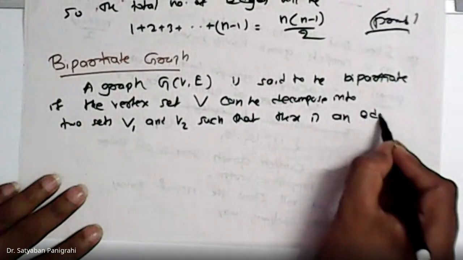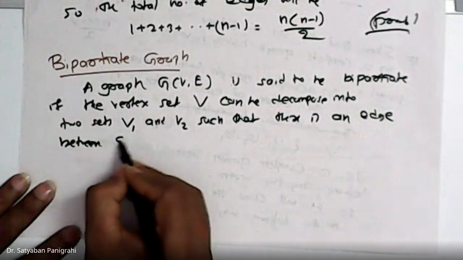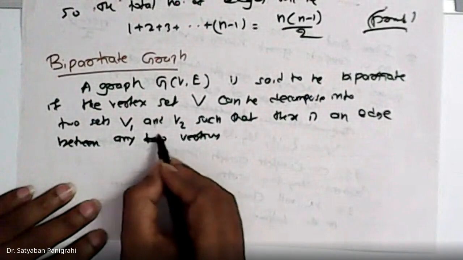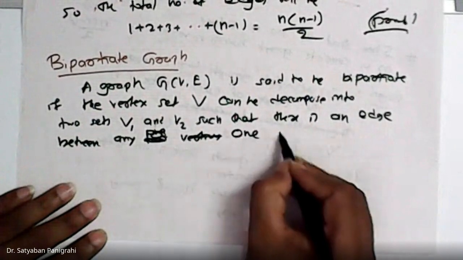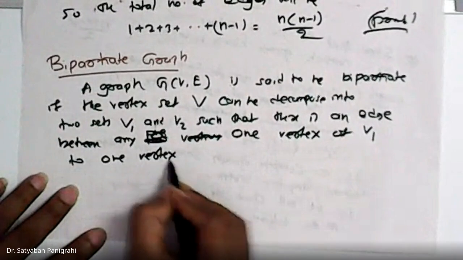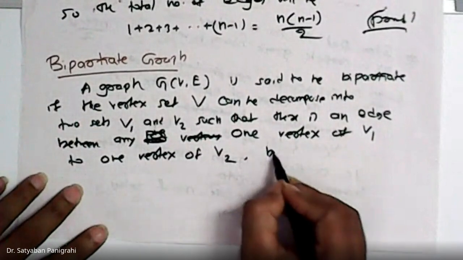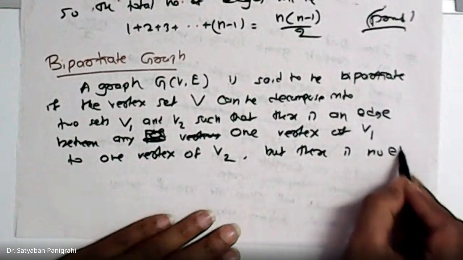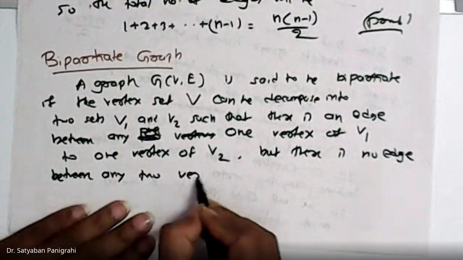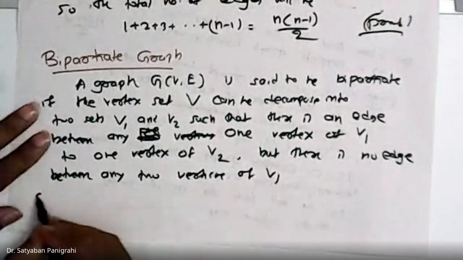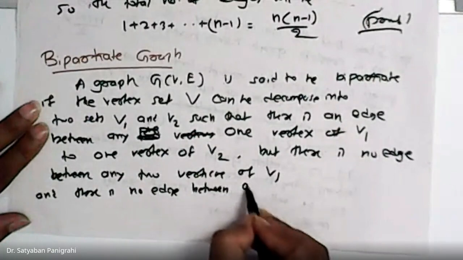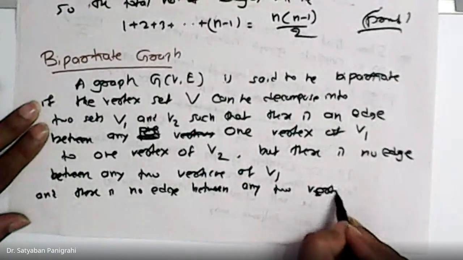there is an edge between any one vertex of V1 to one vertex of V2, but there is no edge between any two vertices of V1 and there is no edge between any two vertices of V2.